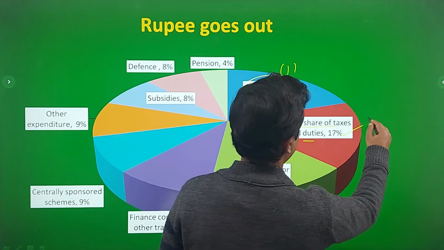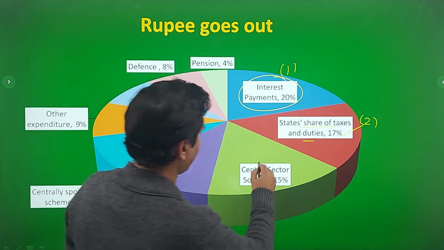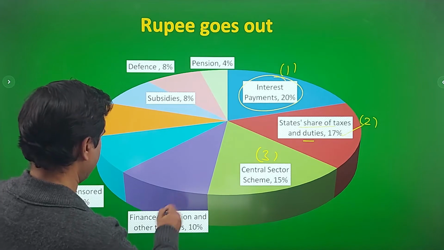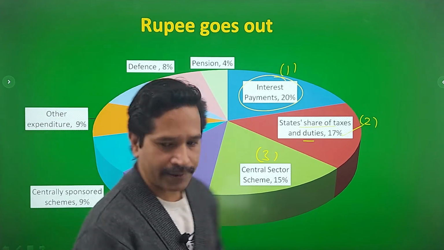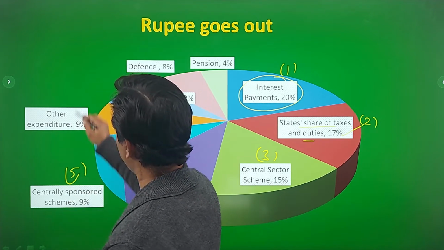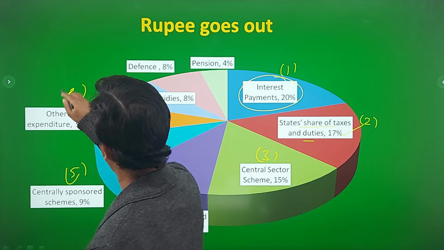This is number 1, this is number 2. Number 3 is central sector schemes. Number 4 is, you can see, finance commission and other transfers. Number 5 is centrally sponsored schemes, 9%. Other expenditure, 9%. This is also number 5.